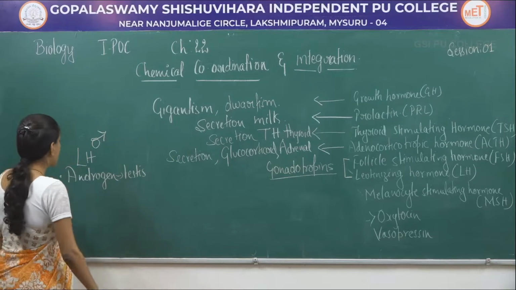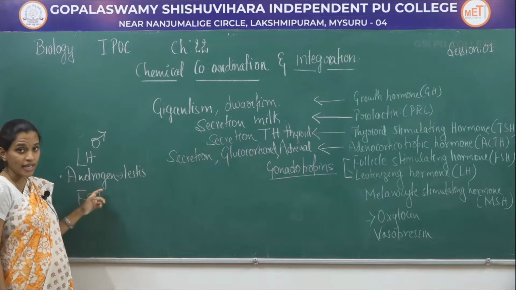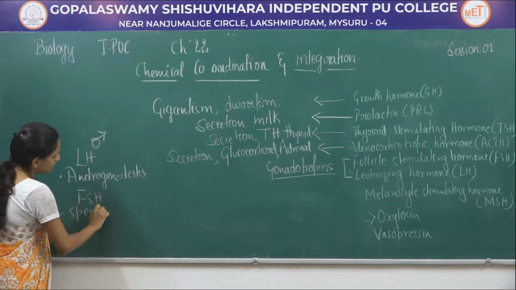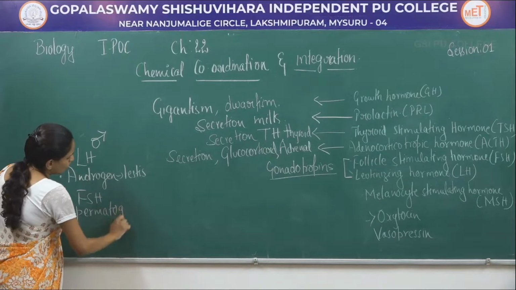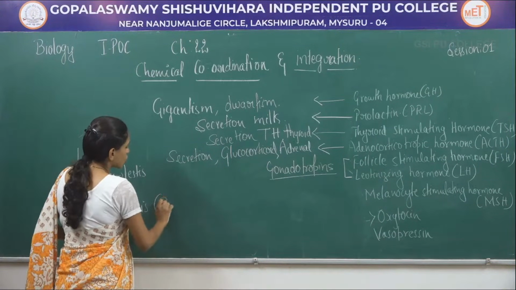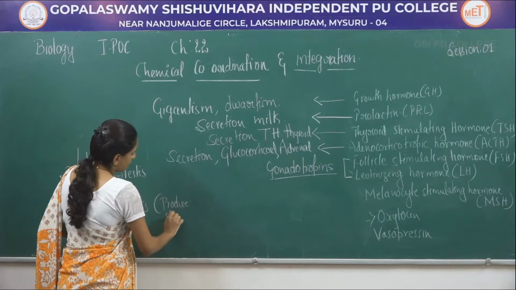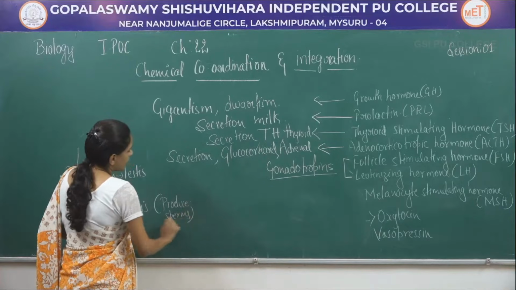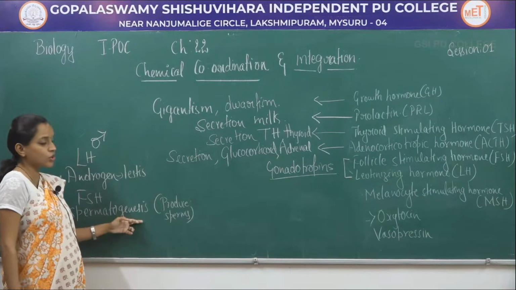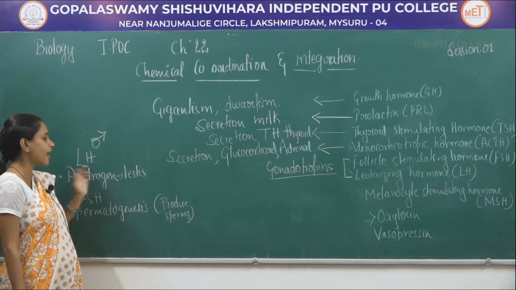Whereas follicle stimulating hormone, in case of male, helps in spermatogenesis. Spermatogenesis means production of sperms. So, the follicle stimulating hormone helps in spermatogenesis, that is producing of sperms, along with regulating the androgen.